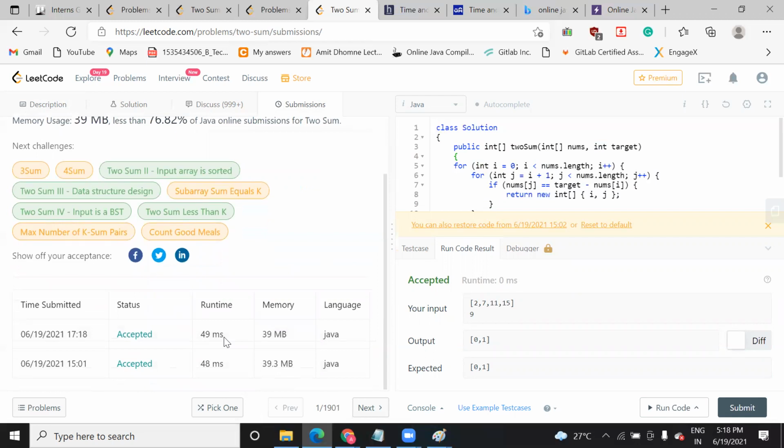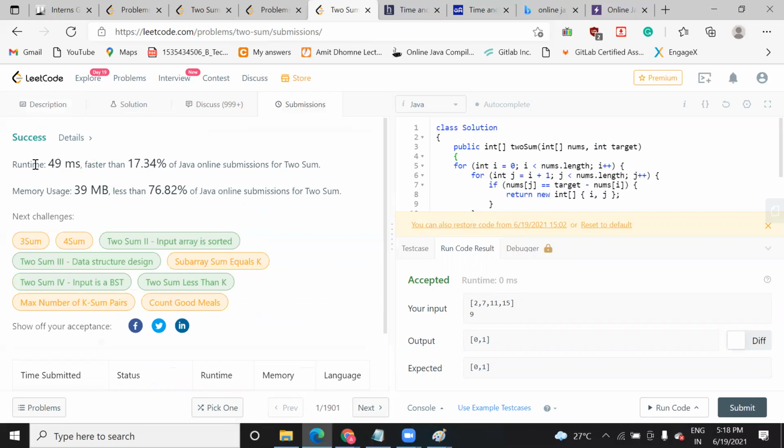When it is working on all the set of data, it means the range I've shown you, right? So in that range, it took 49 millisecond, faster than 17.34% of Java online submissions of two sum, because I have already made the solution and I run it so quickly. That's why it's showing that you are faster than other 17.34%. Yeah, so only 17.34, because others might also have done it like this. I can't expect that because I have not developed this software, so I can't tell you on that.